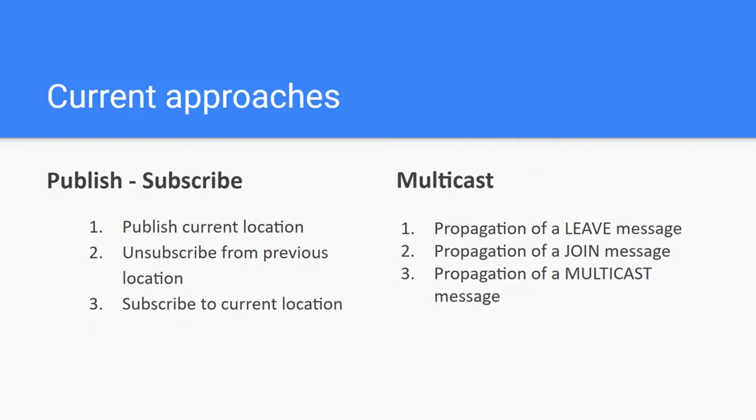Let's look at how current approaches would deal with our example application. With a publish subscribe approach, every time the user moves, the client application would have to send three messages. Assuming the application is being used by a lot of users and the user is constantly moving and changing location, this will lead to wasted resources and poor scalability. The multicast approach has the same problems, as you can see in this slide.